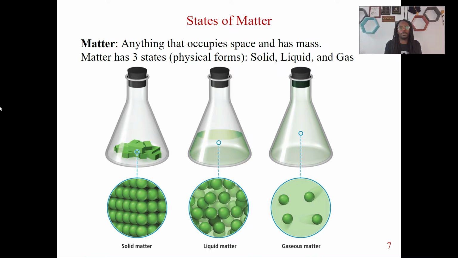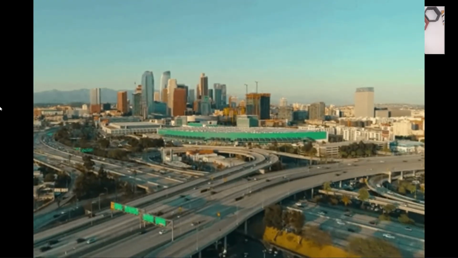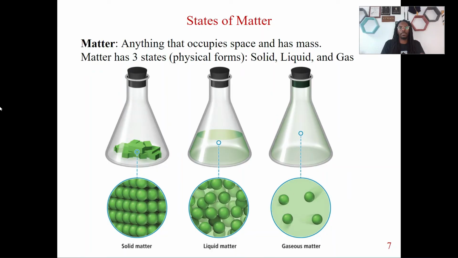Now let's talk about what I call states of matter. Okay, now states. What do we mean by states, Dr. J? I'm not talking about, you know, New York. I'm not talking about California. I'm not talking about that type of states. I'm talking about physical forms. So the physical forms are what we're going to call states. So when I say states, I'm talking about solid, liquid, and gas. Okay, we have three states of matter.